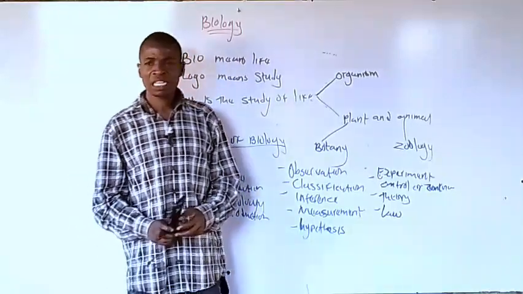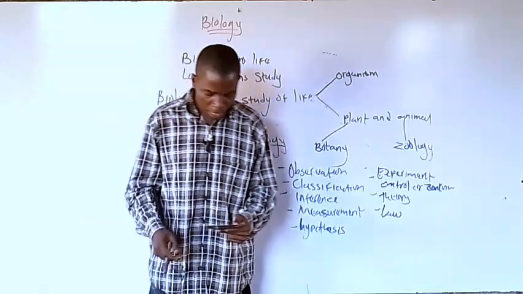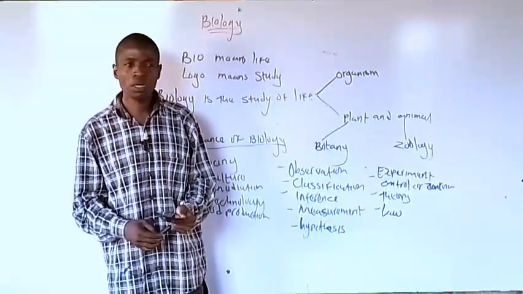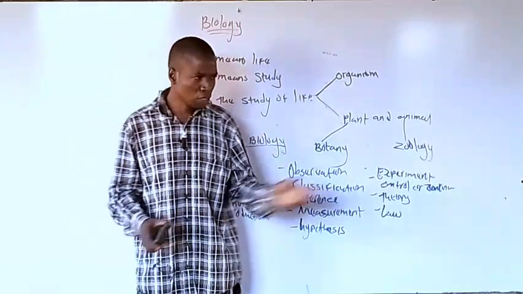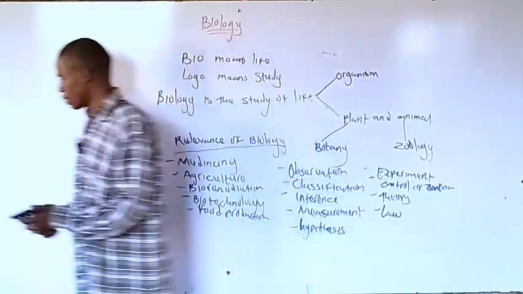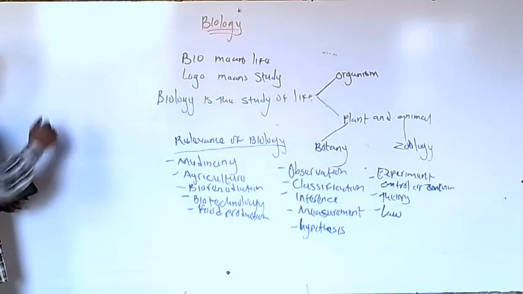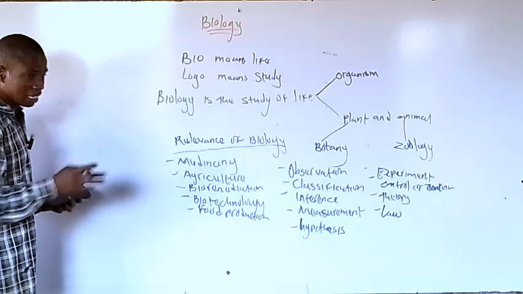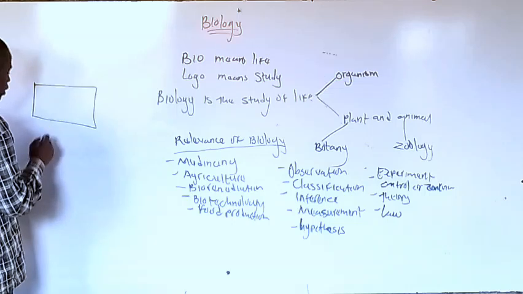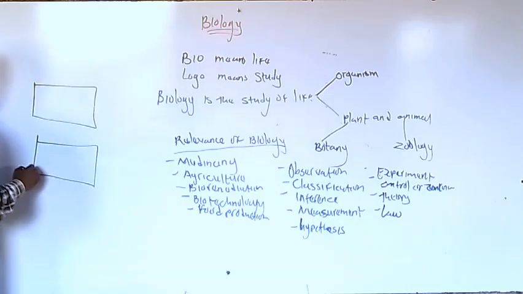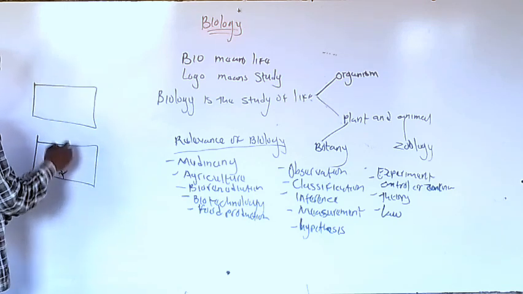Now, let us move to the next one. The experiment should be reported. How can we report an experiment when we carry out an experiment? How can we report an experiment? Whether you are planting a particular thing, I'm just giving you an example, like you are planting corn, and this corn, you plant it here, it's your corn. Try to plant it.